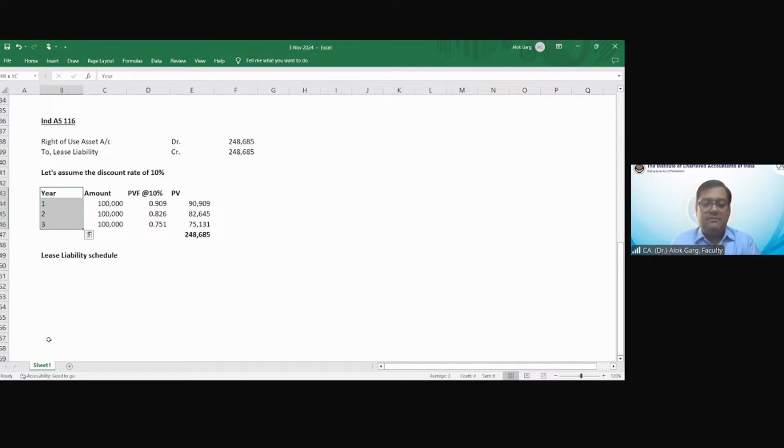Year, opening liability, interest cost, interest expense, lease rent, lease payment, let me say, and closing liability.